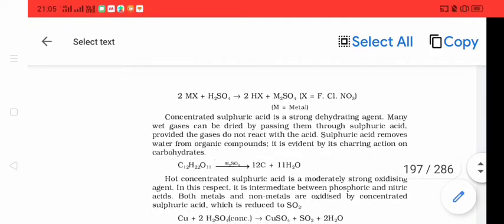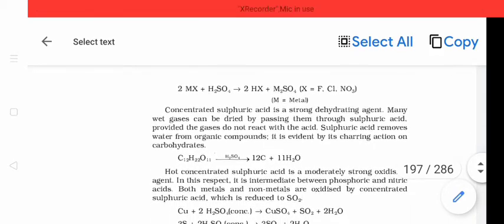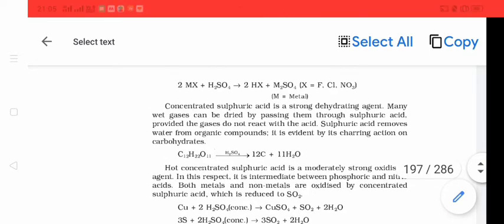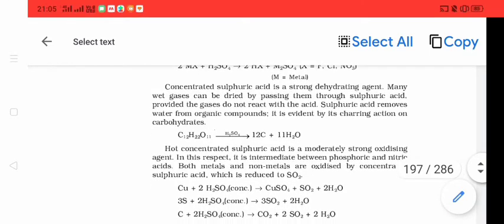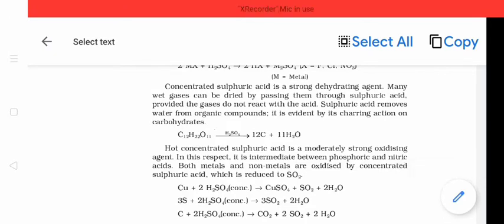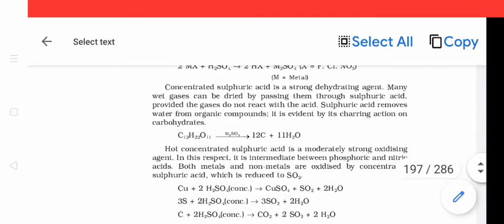Next, sulfuric acid is a strong dehydrating agent, which can be shown with the help of this equation. When carbohydrates are treated with sulfuric acid, the water molecules are taken by the sulfuric acid and carbon is left, charred. So C12H22O11 plus sulfuric acid gives 12 carbon plus 11 water.